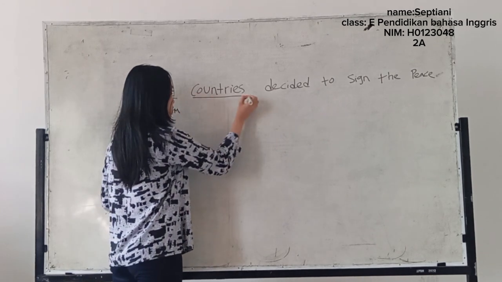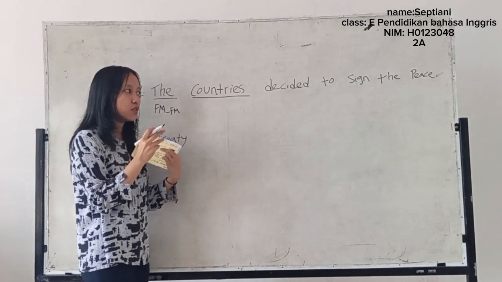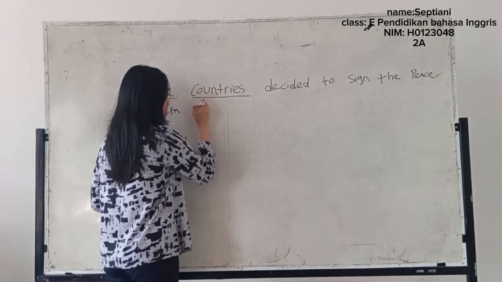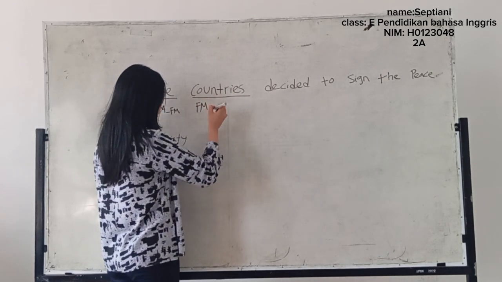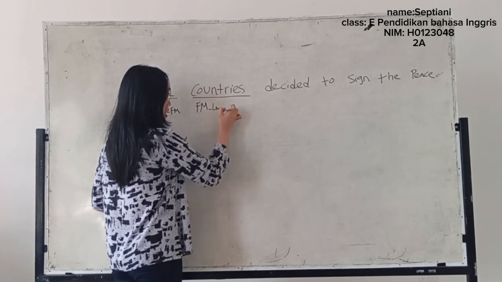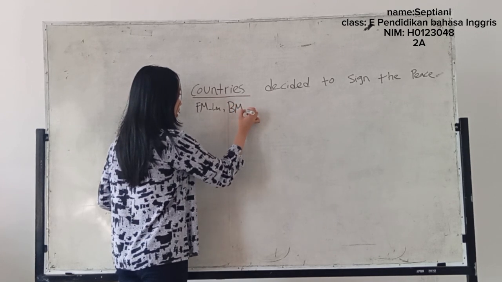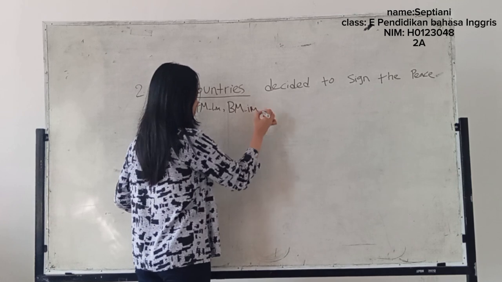The next is "contrast." Contrast has two types: free morpheme, the subtype is lexical morpheme, and bound morpheme, the subtype is inflectional morpheme.